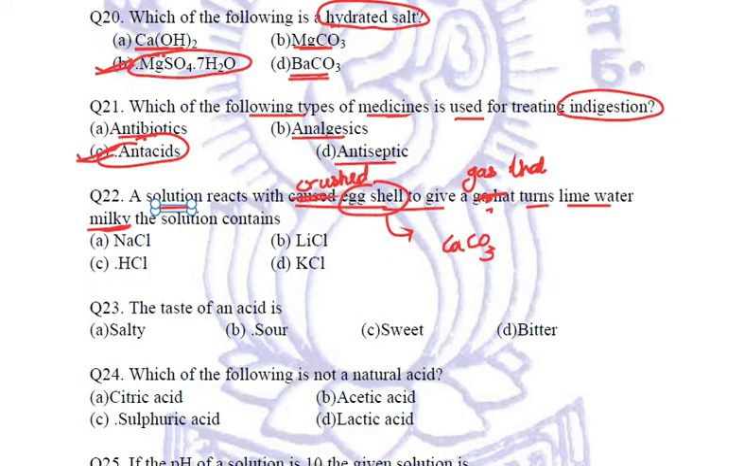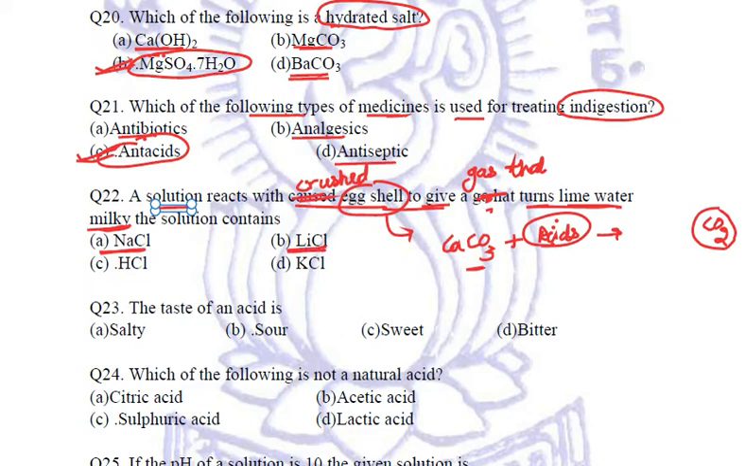Now, it is giving a gas upon reaction that turns lime water milky. We know that carbon dioxide is the gas which turns lime water milky. Now, when exactly is carbon dioxide gas released? By reacting carbonates with acids. Now we need to find acid. NaCl, sodium chloride is a salt.